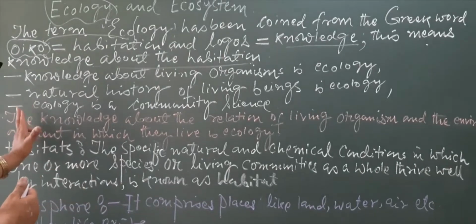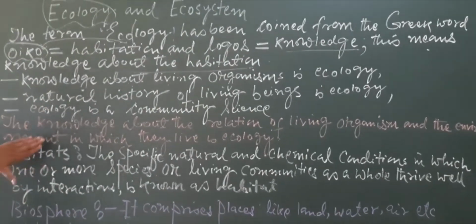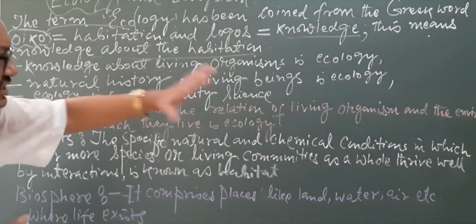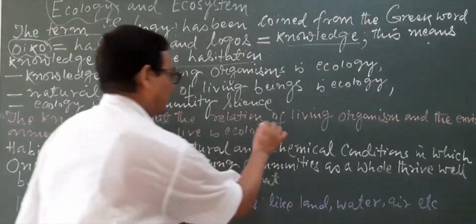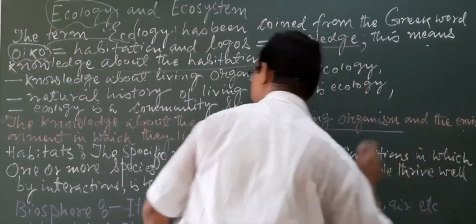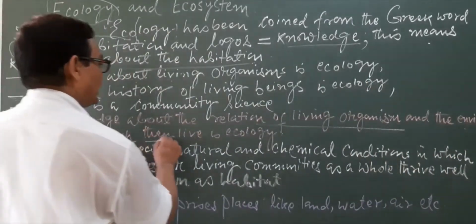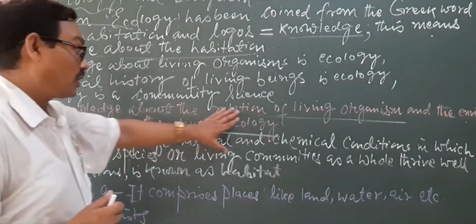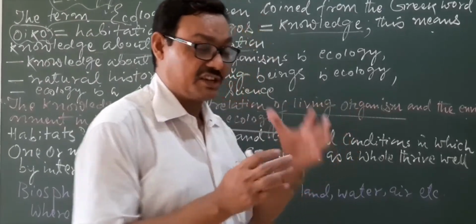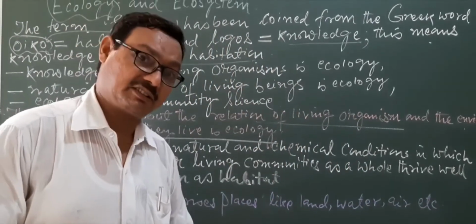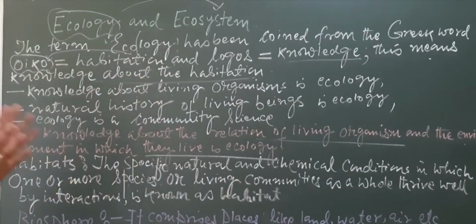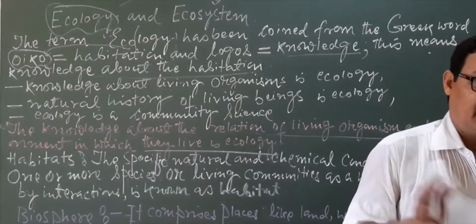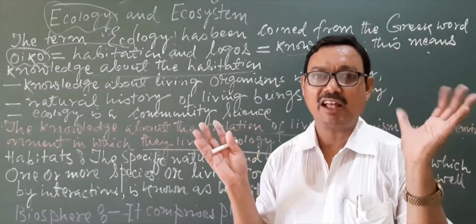If we define ecology well, it is the knowledge about the relation of living organisms with the environment in which they live. When we talk about relation, it means interaction and interdependence. Ecology is the study of interaction between the non-living and living components of the environment.